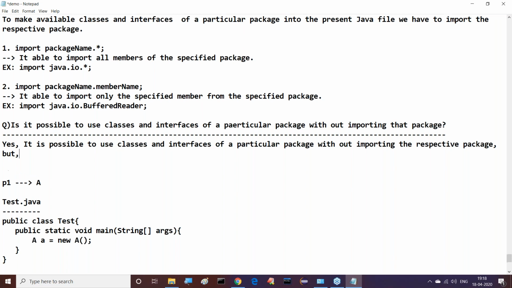But how is it possible? We must use the fully qualified name of the respective class.